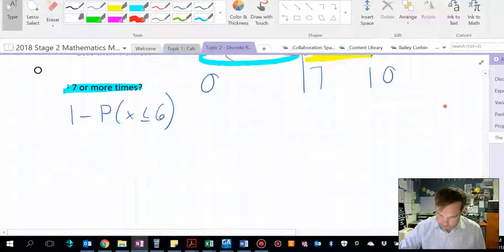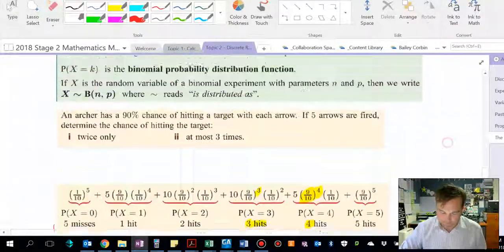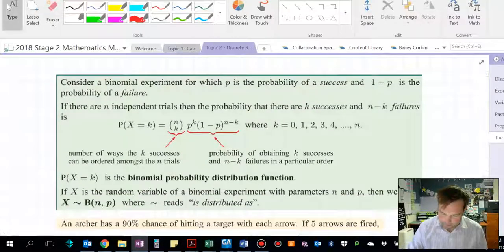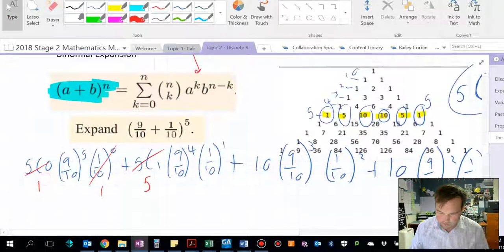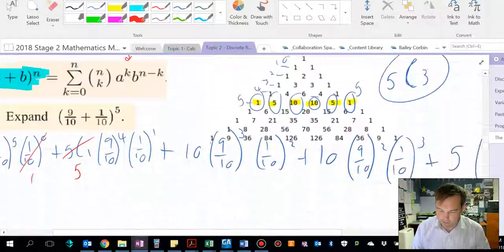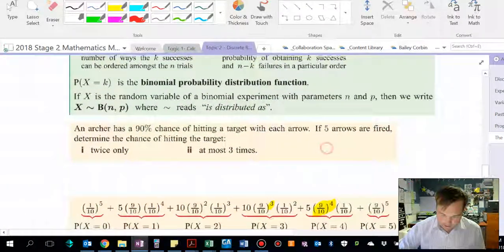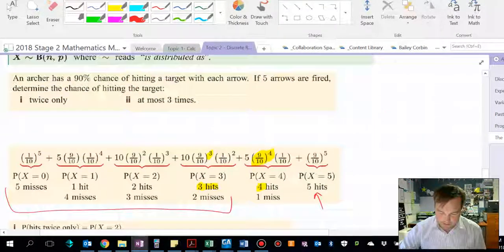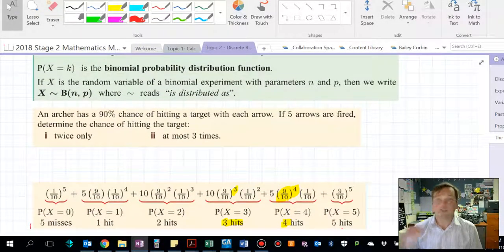Alright, I apologise that took so long, but there's a fair bit to get through. The important thing for you guys to know is this formula, how it relates to that ugly expansion, which I know brings in tree diagrams and Pascal's, and it's kind of neat if you think about how it all fits together. And then how to answer these type of questions. Note that's an incredibly simple example. There will be another video with more complex examples if you'd like to look at it.